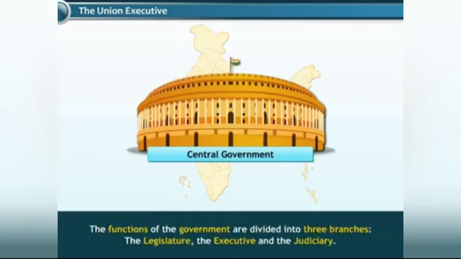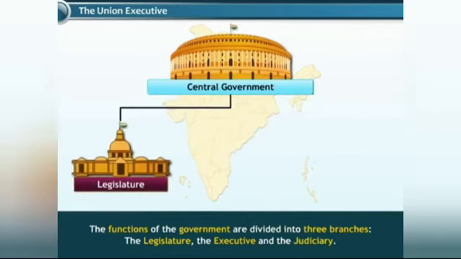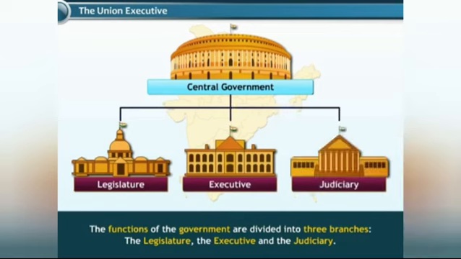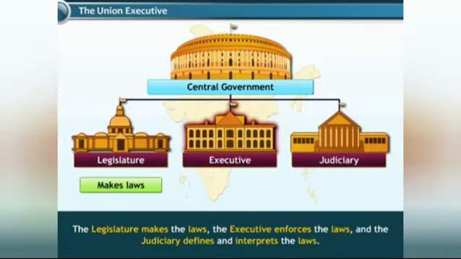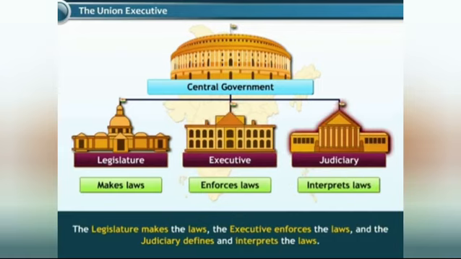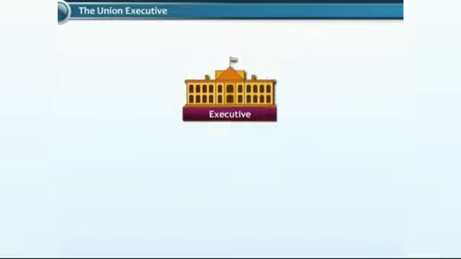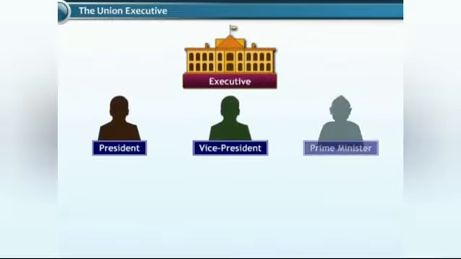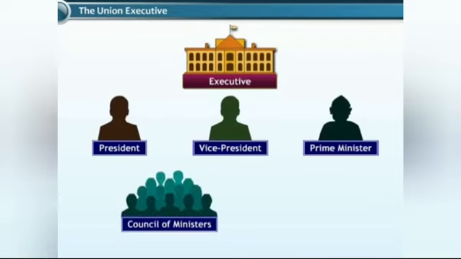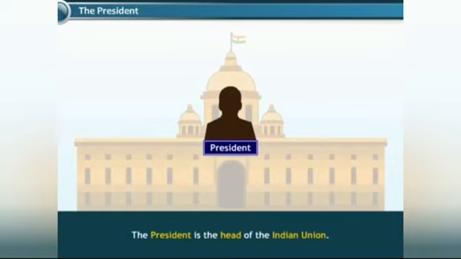The functions of the government are divided into three branches: the legislature, the executive, and the judiciary. The legislature makes the laws, the executive enforces the laws, and the judiciary defines and interprets the laws. The Union executive consists of the President, the Vice President, the Prime Minister, his Council of Ministers, and the Attorney General of India. The President is the head of the Indian Union.